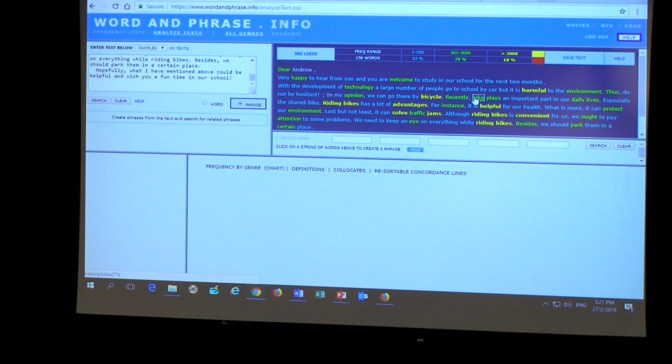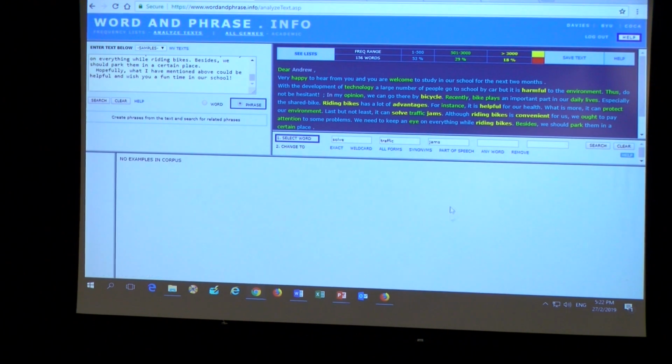Okay. Now, let's focus on the problematic collocation, solve traffic jams. Very easy, okay? You just click on the phrase word by word, and each word will enter the box here. You see, search. Did you see something here? Can you read it? No examples in corpus. What does it mean? That means there's no such use in the corpus, right? So it means there's something wrong with this use. You can't say solve traffic jams.